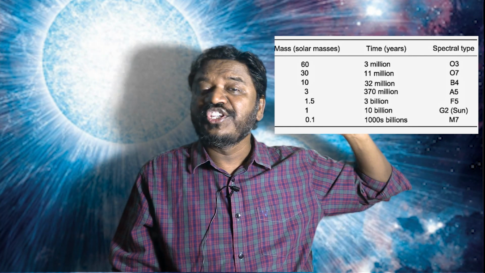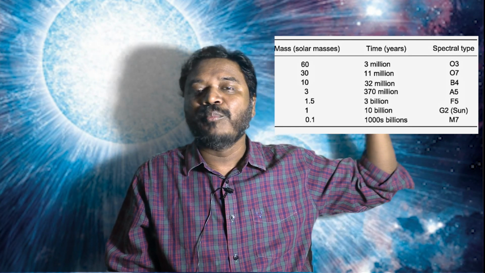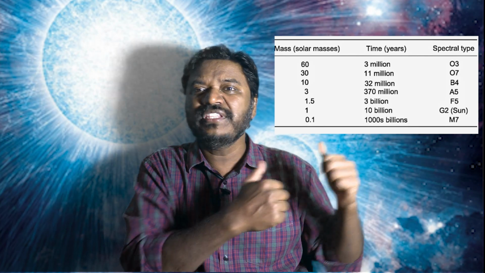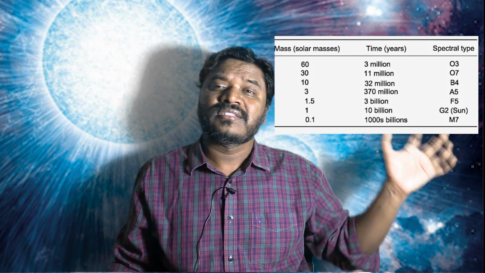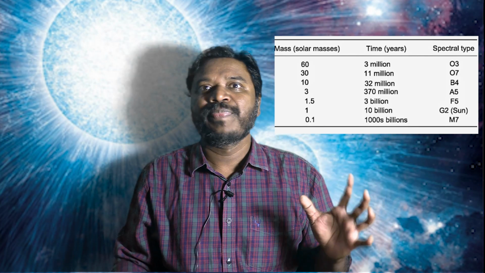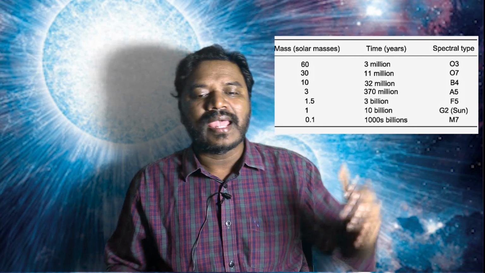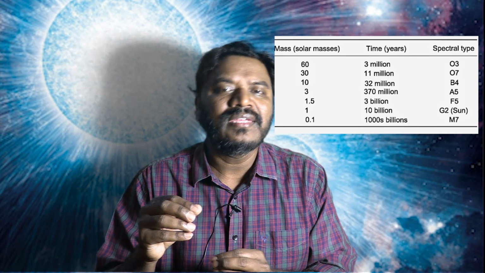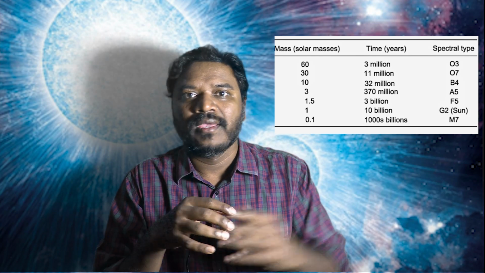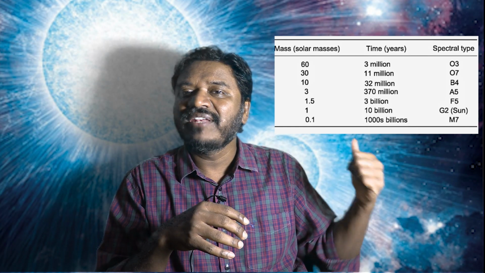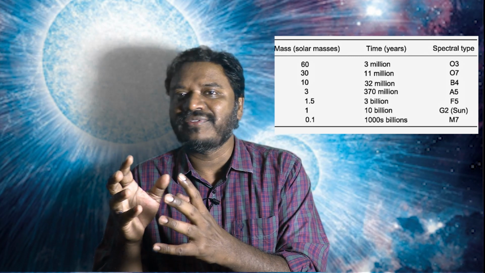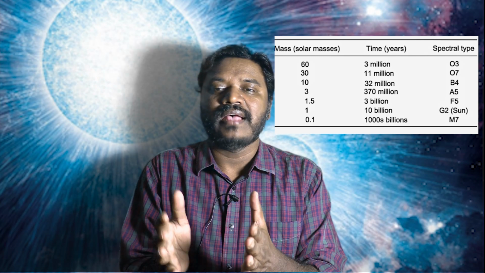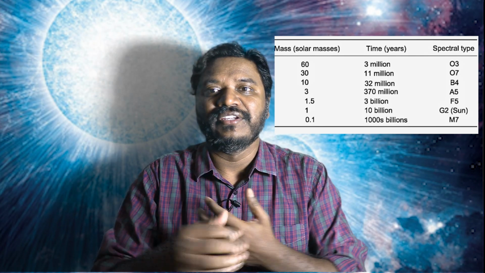In this chart, you have a star with 60 solar masses, which has a lifespan of just 3 million years, and the star with 30 solar masses has 11 million years of lifespan. The star with 1.5 solar masses has 3 billion years of lifespan, and our sun has the lifespan of 10 billion years.